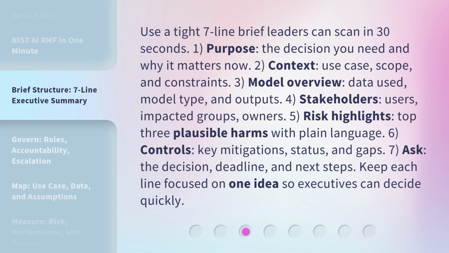Stakeholders: users, impacted groups, owners. 5. Risk highlights: top 3 plausible harms in plain language. 6. Controls: key mitigations, status, and gaps. 7. Ask: the decision, deadline, and next steps. Keep each line focused on one idea so executives can decide quickly.